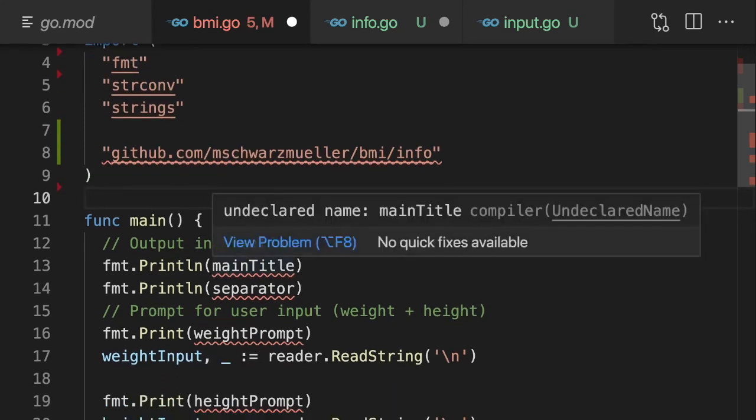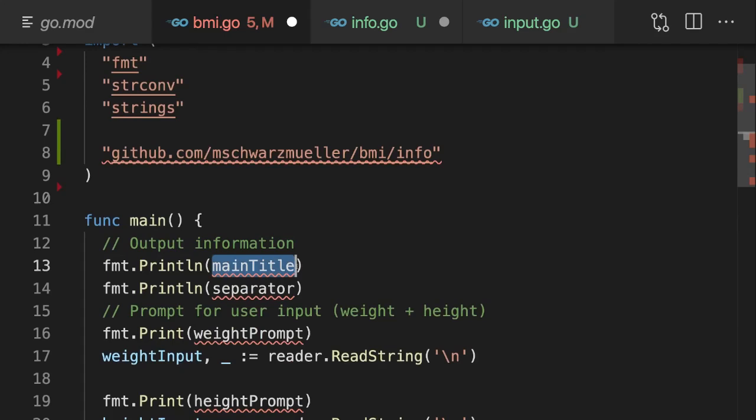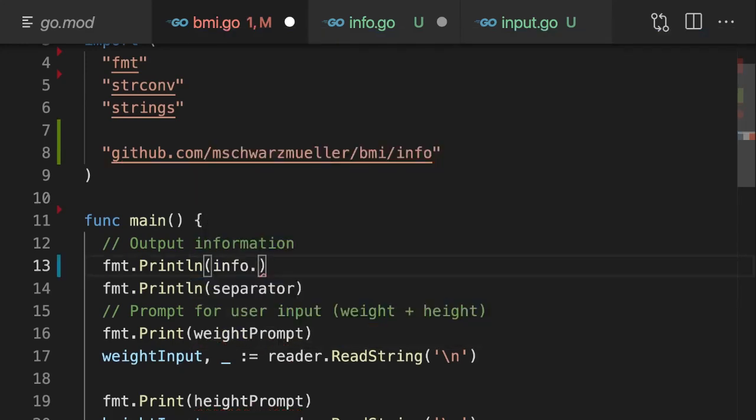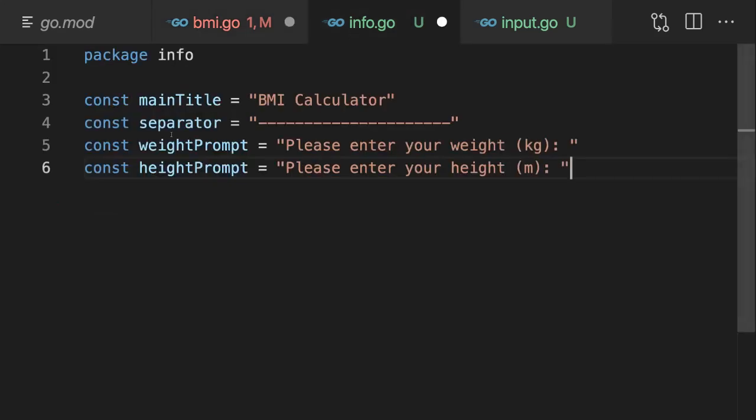Now here in println, we can use info dot and then access the different things made available by that package. But here you learned that the casing of your names now matters. If something starts with a lowercase character in the info package, it's only available inside of that package, not in other packages that might be importing from it.